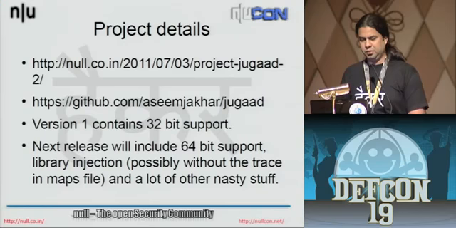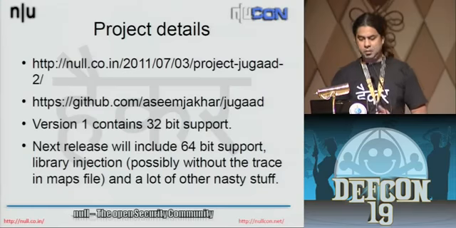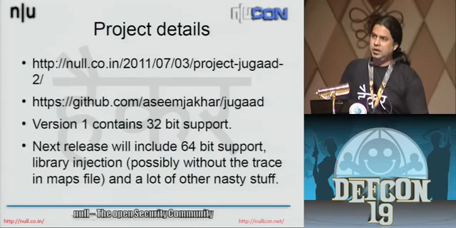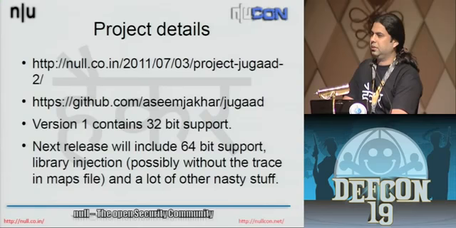All right, so details of the project, you can get the project. It's hosted on GitHub, and this release contains a 32-bit binary that works for 32-bit processes.